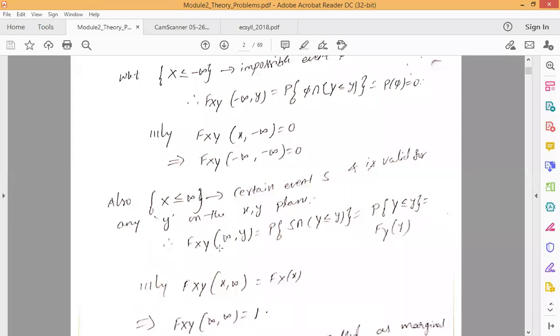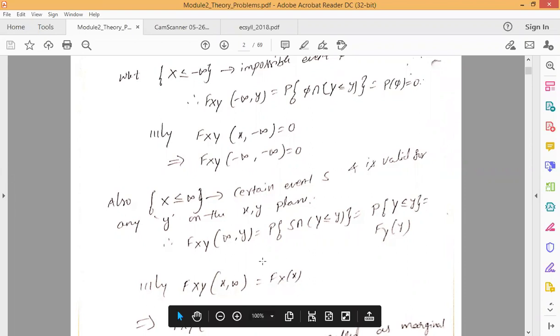So we can write Fxy of infinity comma y is equal to probability of, as we have said, x less than or equal to plus infinity, which is nothing but a certain event. So we replace it by sample space S, which is intersected with y less than or equal to y. That results in the probability of y less than or equal to y, which is equal to Fy of y. So whenever we have the equation Fxy of infinity comma y, it is simply equal to the CDF of the variable y, that is Fy of y.